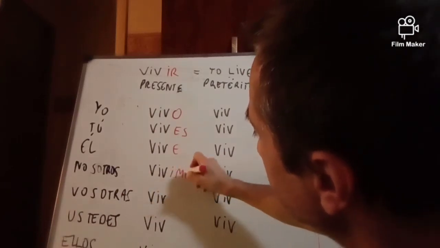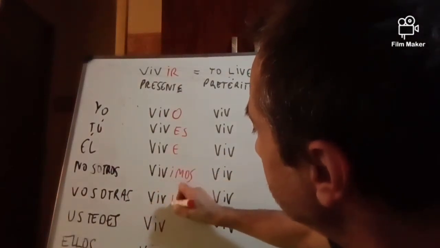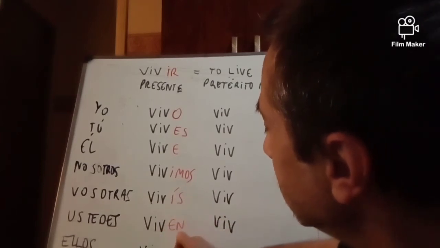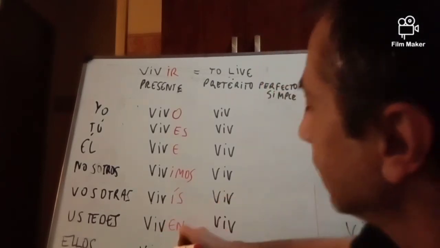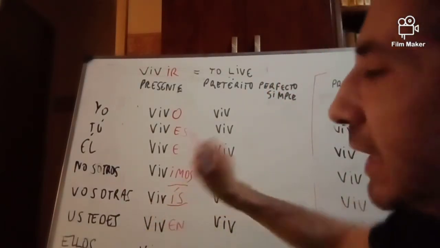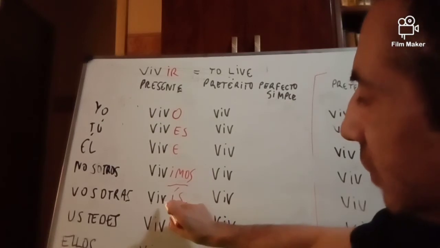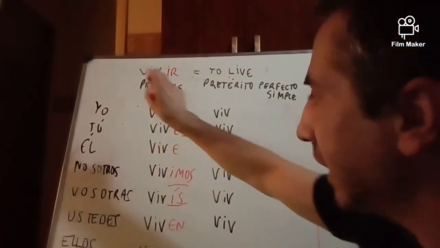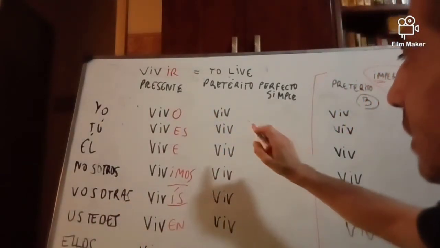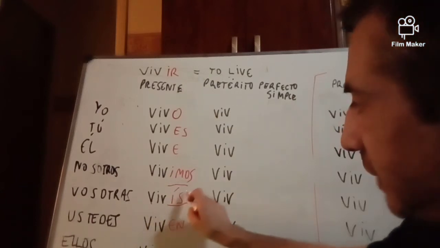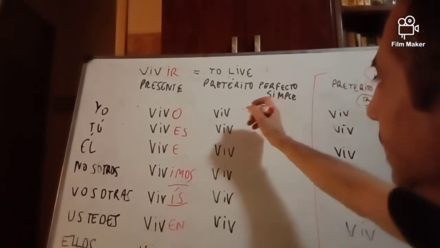Nosotros vivimos, vosotras vivís, ustedes viven, ellos viven. If you remember, for the second person in the plural in Spain, we don't have a diphthong here, as we did for the er ending, but just a vowel, the vowel i and the letter s.